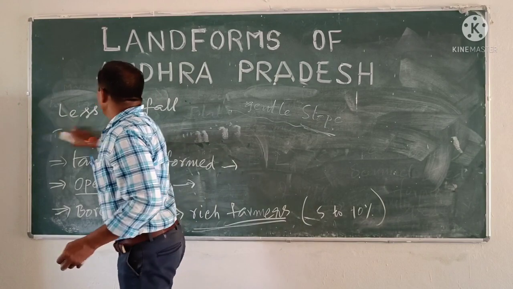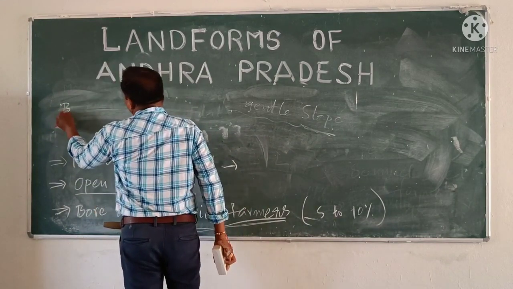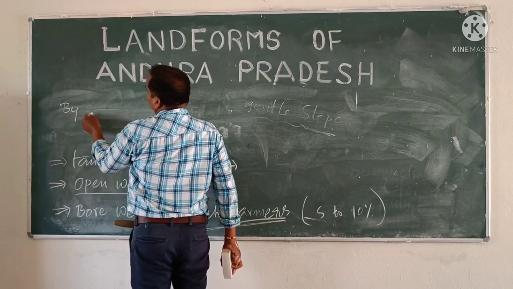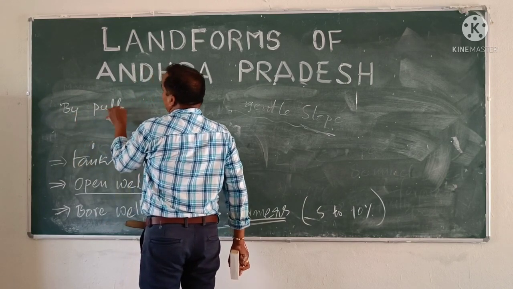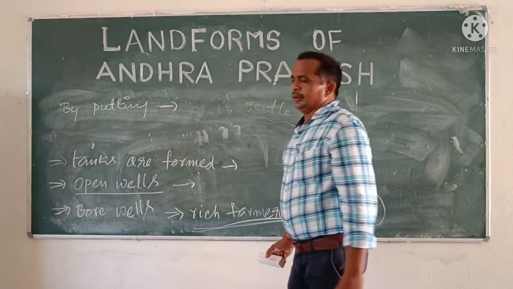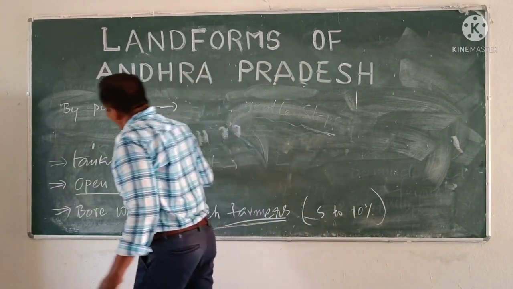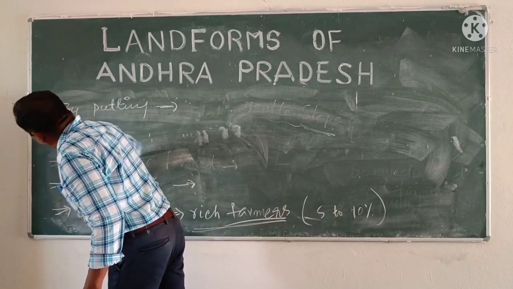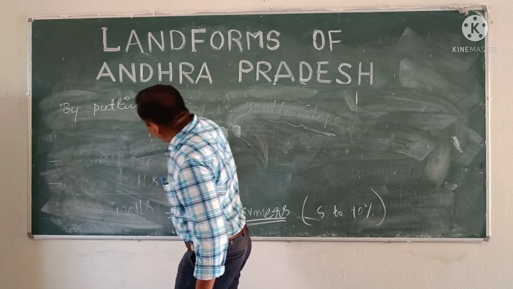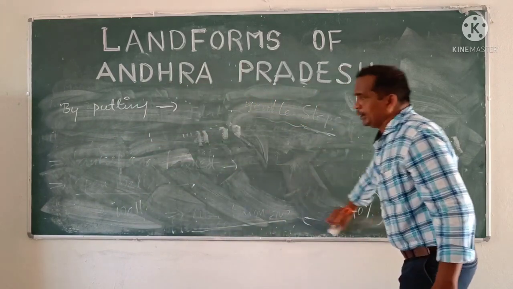What is the result of digging borewells? You can observe, by digging borewells, what is the result? Open wells are going to dry up, or open wells disappear.